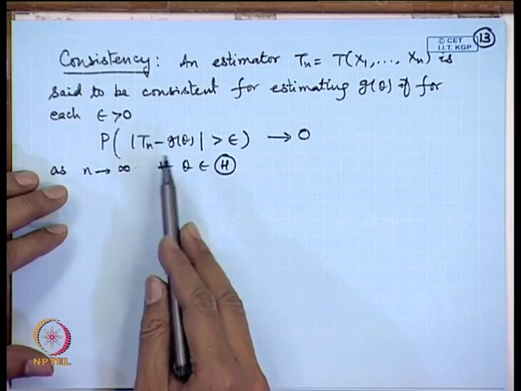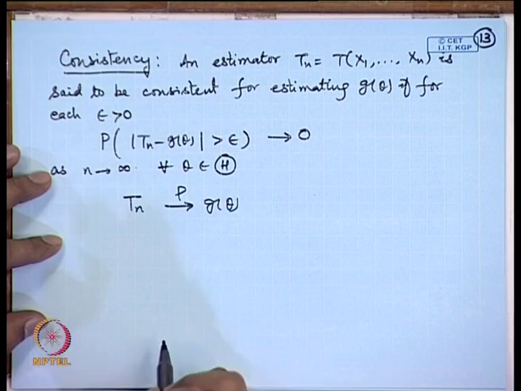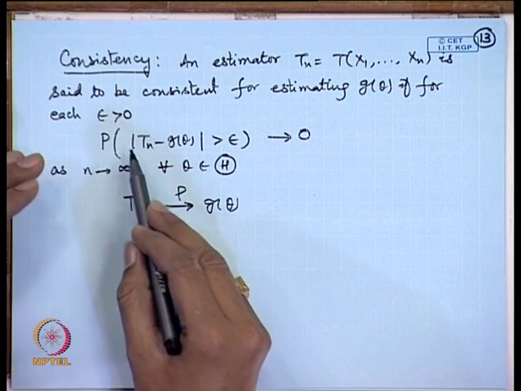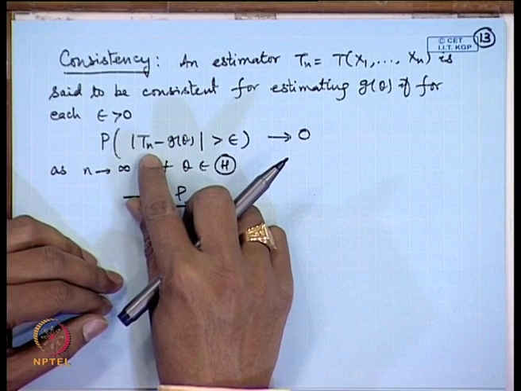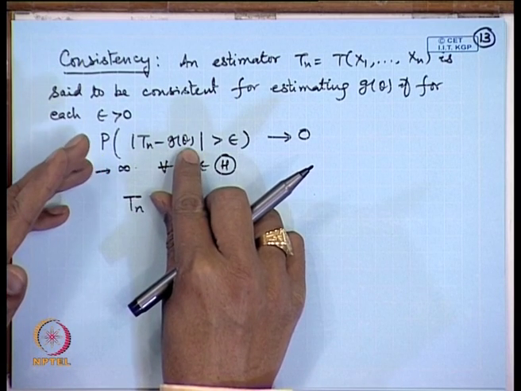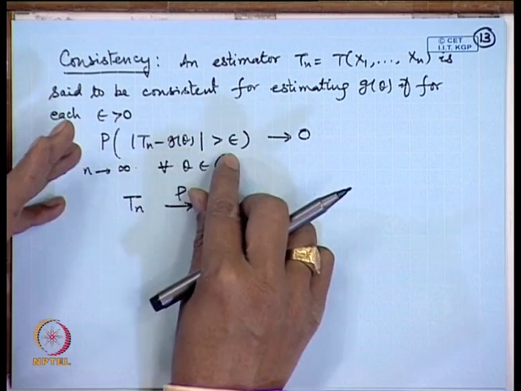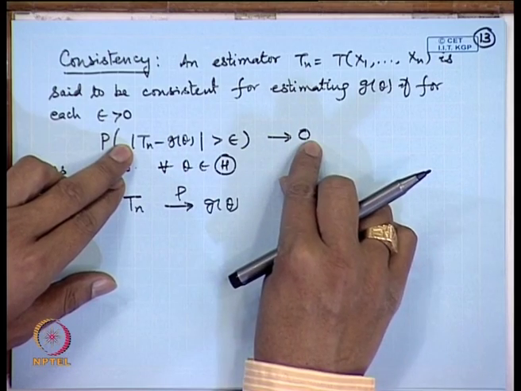In probability theory, when we discuss the concept of convergence of random variables, this is equivalent to saying that T n converges to g theta in probability. This means that if I have a sufficiently large sample, the probability that my estimator is not close to the true value of the parameter is almost negligible.